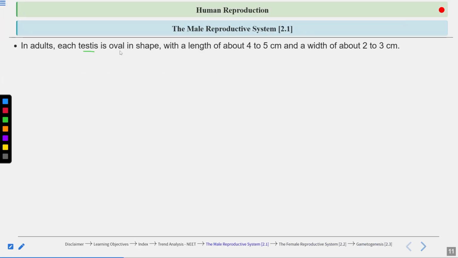The testis is oval in shape. In adults, length is about 4 to 5 centimeters, width is about 2 to 3 centimeters. Now, the testis is covered by a dense covering. What is the name of this covering?